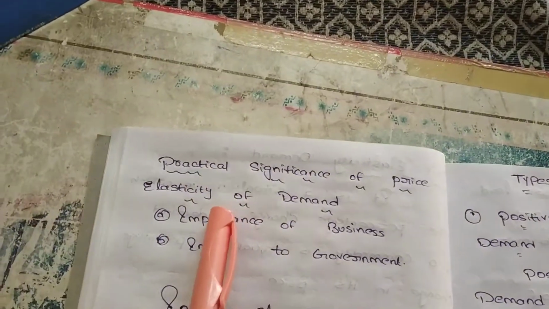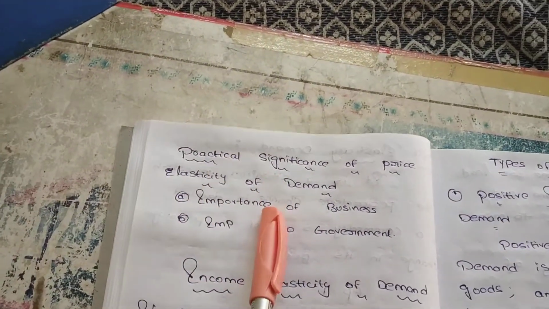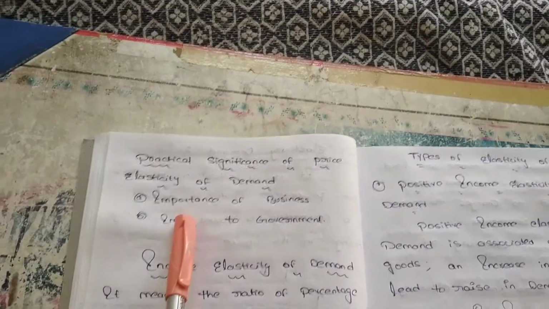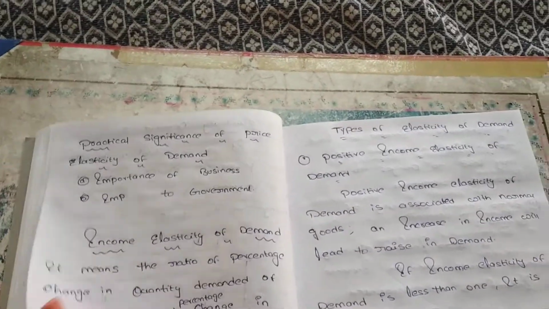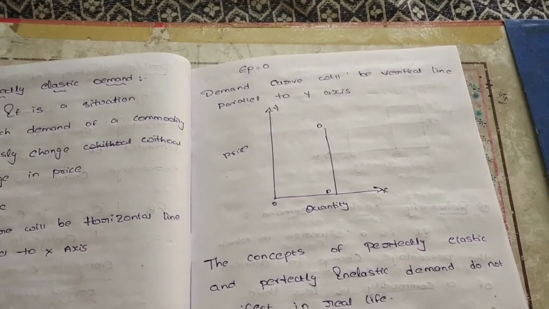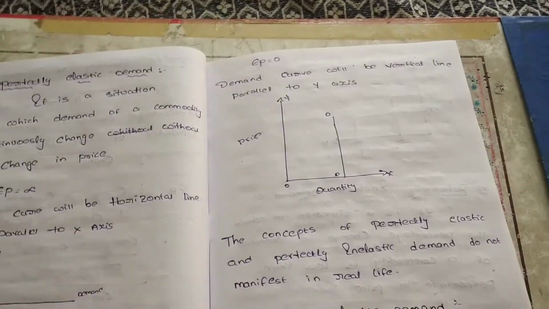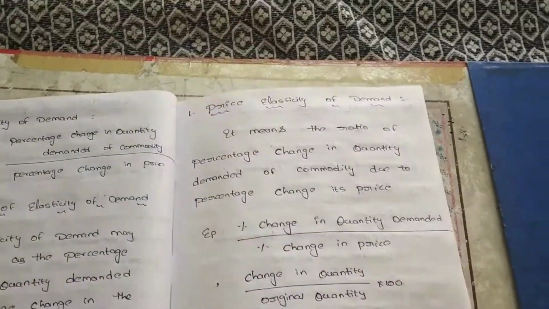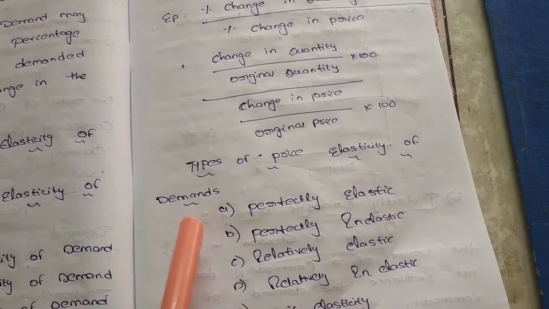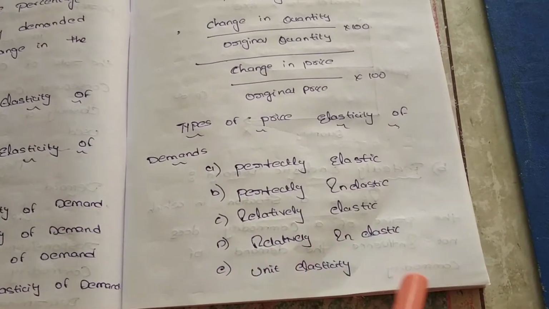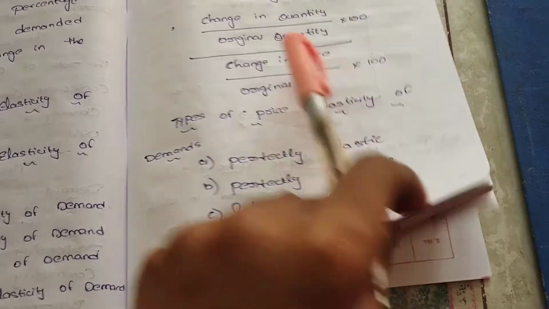The practical significance of price elasticity of demand is very important in business, and important for the government in taking decisions. Practically it is very helpful. First, what is the price elasticity of demand? If there is any change in price, the quantity demanded may change. We can say it is the price elasticity of demand. There are 5 types: perfectly elastic demand, perfectly inelastic demand, relatively elastic demand, relatively inelastic demand, and unitary elasticity of demand.